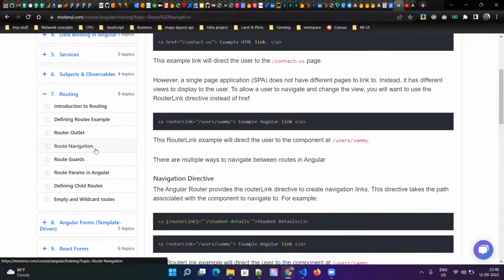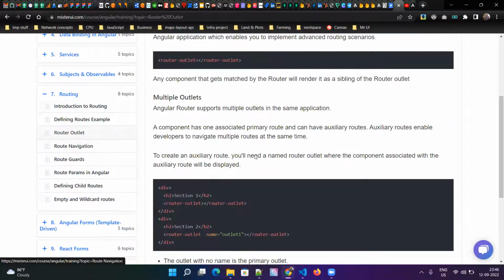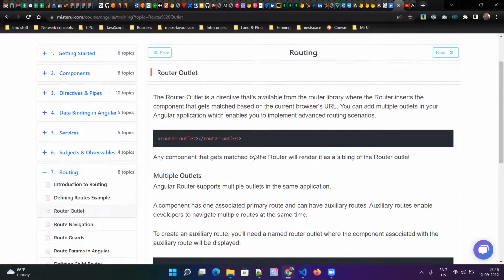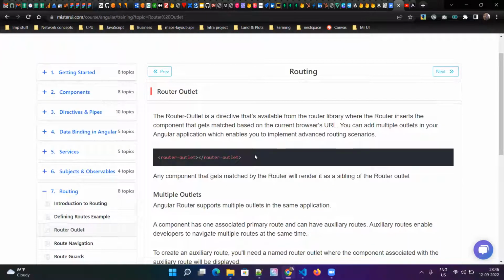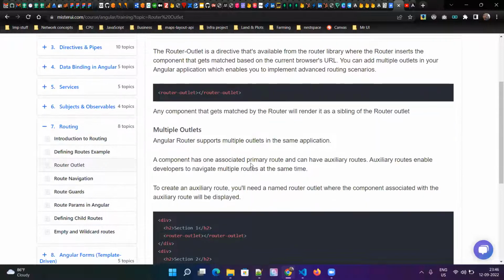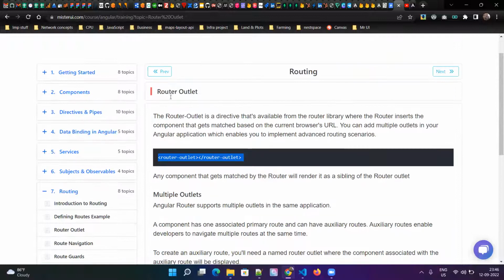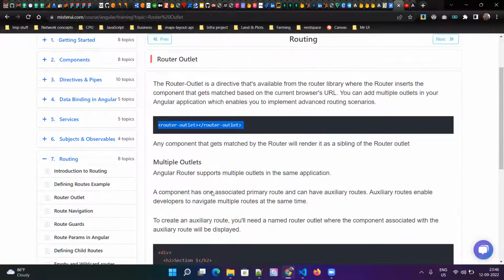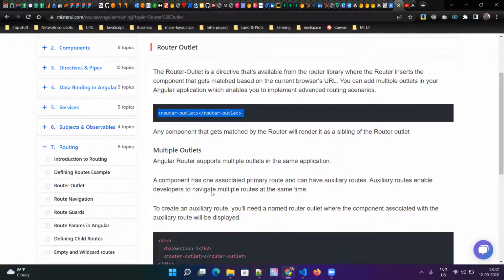And we saw router navigation. So how does Angular render the components? How does Angular know where to render the root components or configured components? Wherever the router outlet is, it will try to render your components configured in the routing configuration.